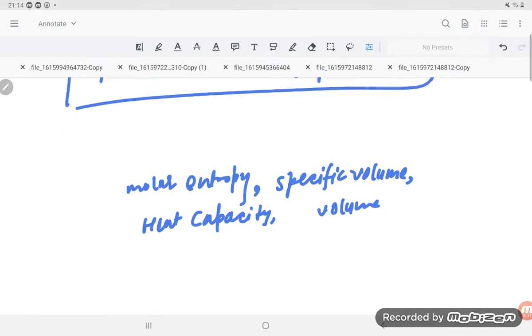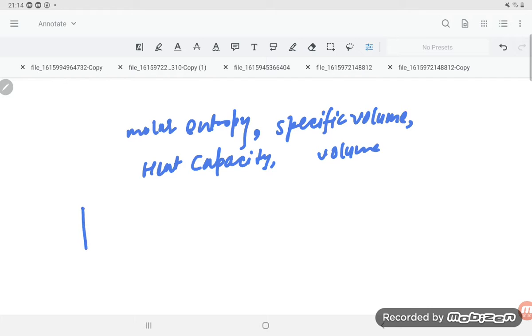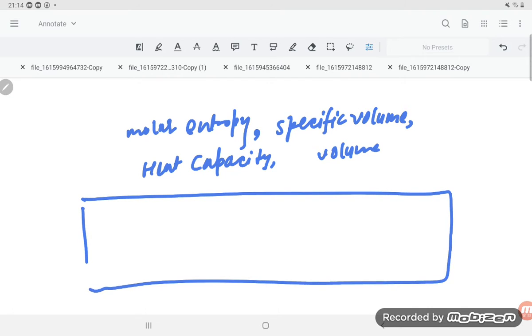So dear student, they are asking which is extensive. Suppose it is the total volume. If you divide it and it becomes half, whichever becomes half, that will be our extensive property. So let us see which one is becoming half. If it is mass dependent and becomes half, that is extensive. If it does not become half, that will be intensive.